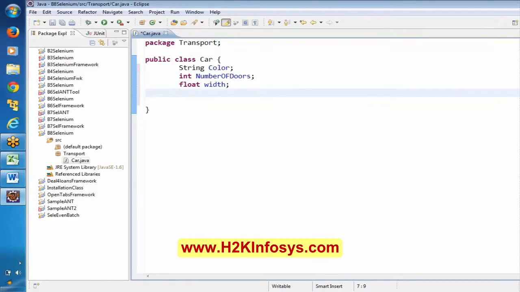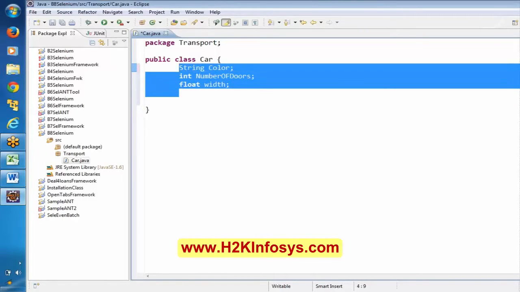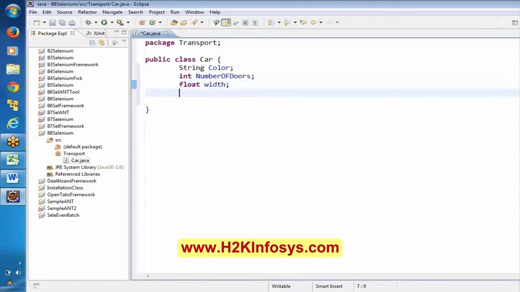I'm just representing different types of variables here. Okay. Let me say, for example, transmission type. Transmission type in the sense, is it a manual or is it an automatic car? So it might be, say, auto transmission.